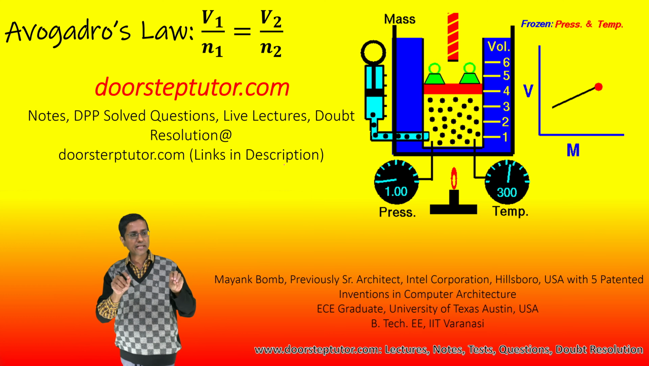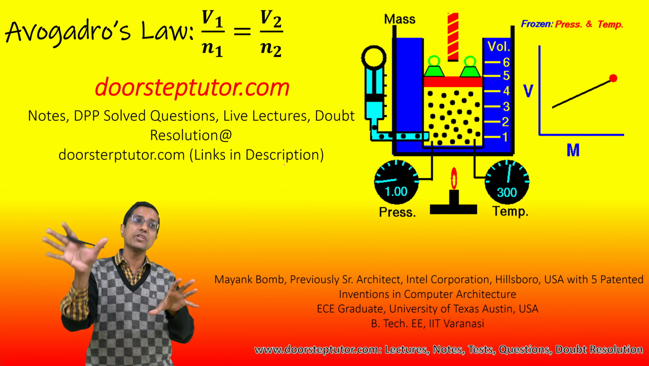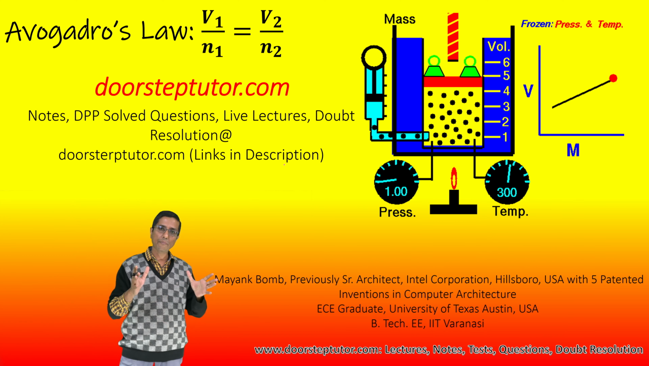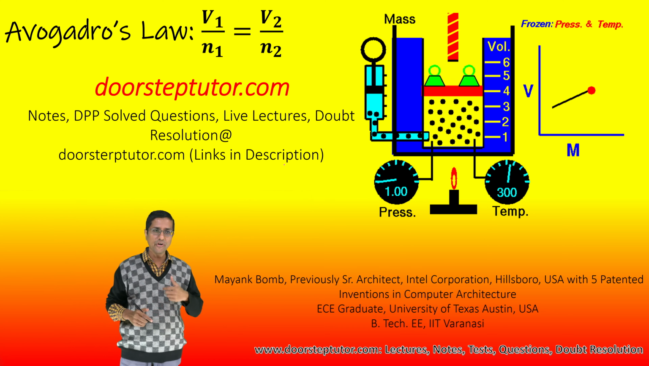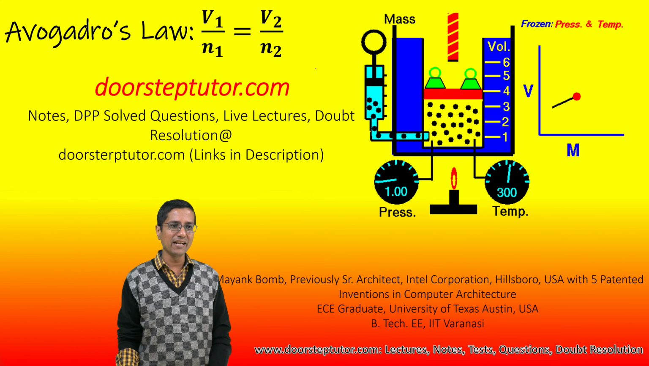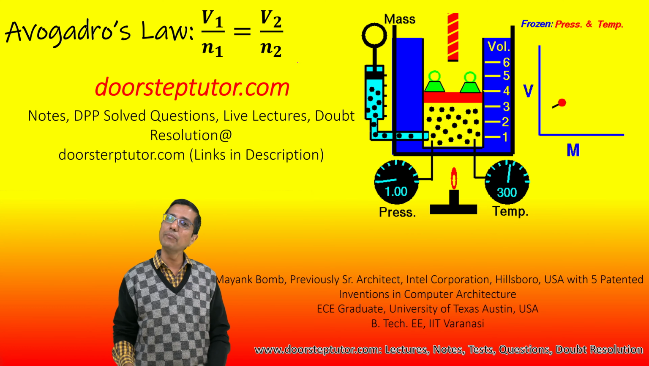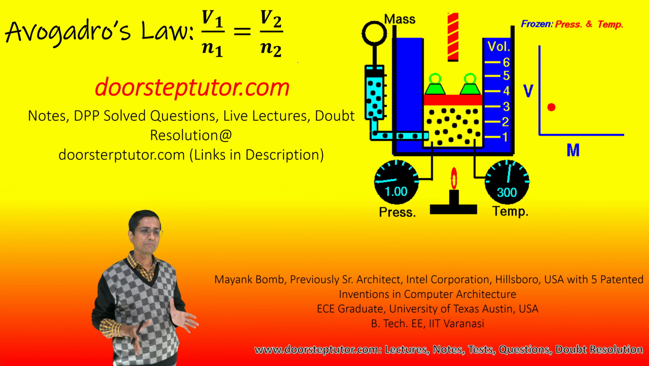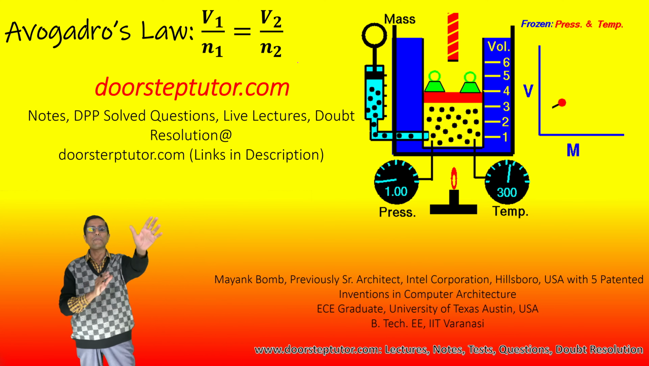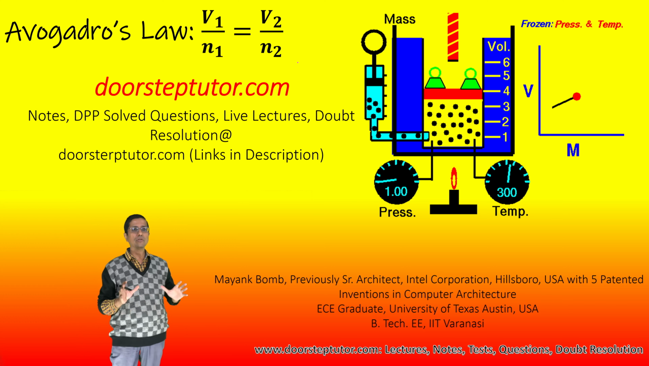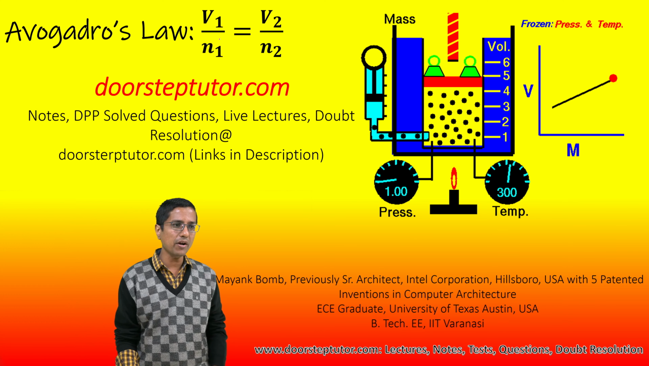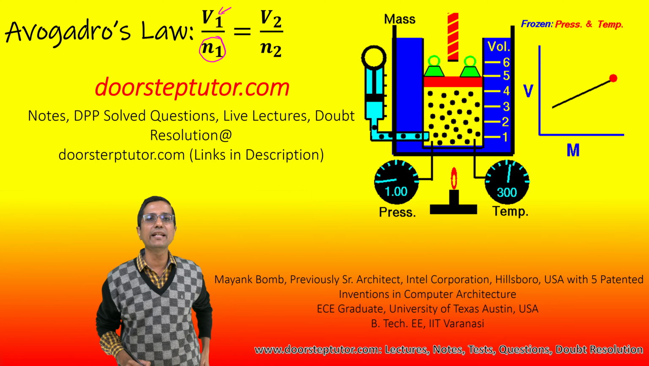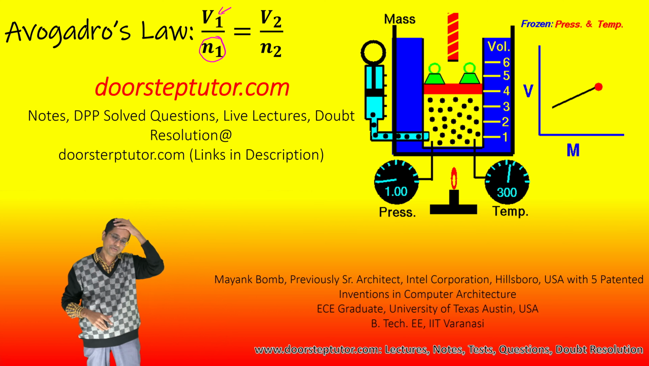Avogadro's law is the law originally given by Avogadro, but for some reason it was ignored for a long time. So to honor the scientist, later on we gave the number the name Avogadro's number, but it has nothing to do with this law per se. So what does Avogadro's law say? It says that if I increase the number of particles, the number of molecules of a gas, its volume increases linearly.